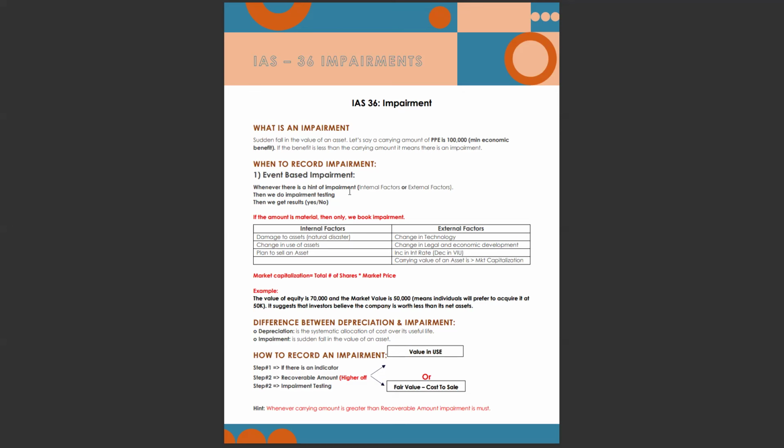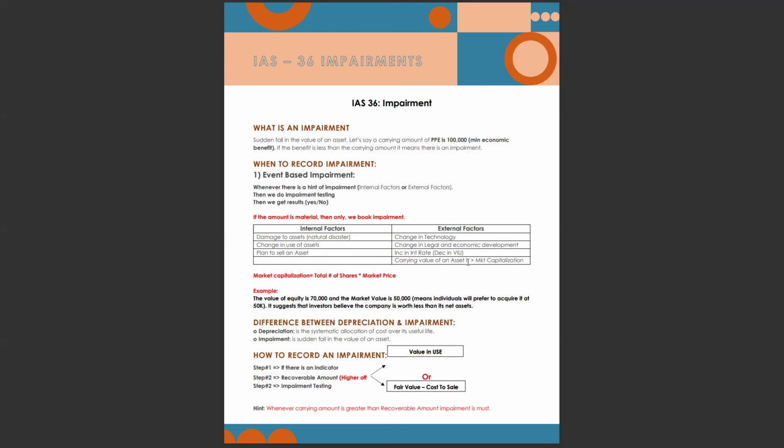Whenever there is a hint of impairment, from internal factors or external factors, then we do impairment testing, and we get a result, yes or no. Internal factors such as damage to assets, natural disaster, change in use of assets, or plan to sell an asset. External factors: change in technology, change in legal and economic development, increase in interest rate, which decreases value in use. So if value in use is decreasing, it's also an indicator of an impairment.